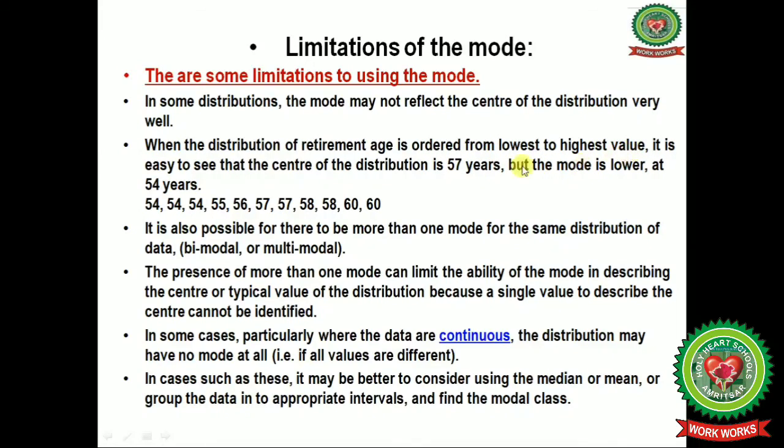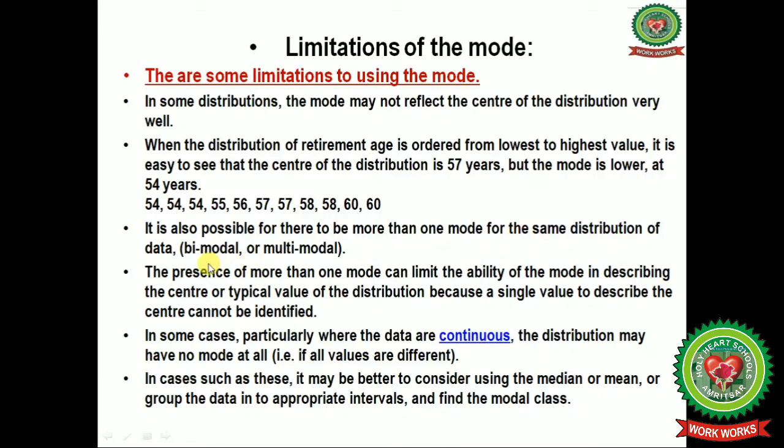When the distribution of retirement age is ordered from lowest to highest value, it is easy to see that the center of the distribution is 57 years, but the mode is lower at 54 years. Now the next one is, because 54 repeats how many times? 3 times. 57 repeats itself twice, 58 also twice, and 60 also twice.